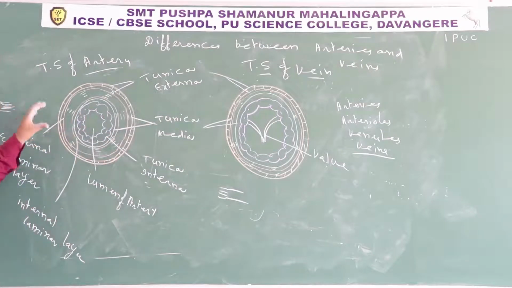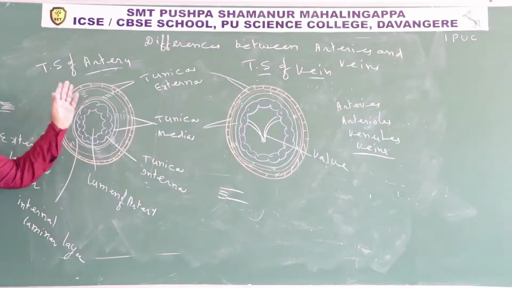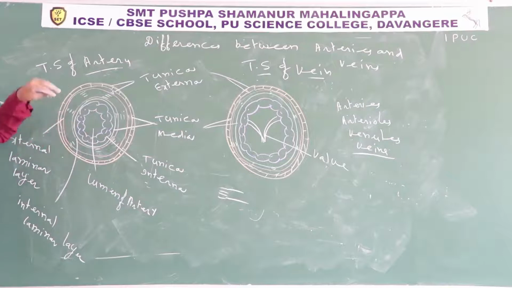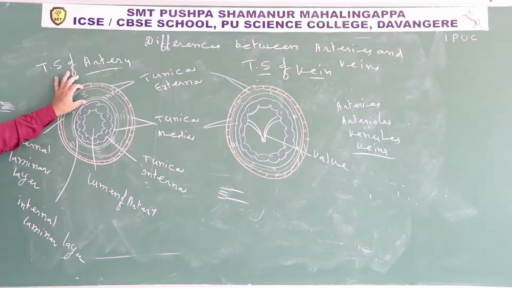Next one. The wall of an artery is thick, because the tunica media contains numerous muscle cells. Both arteries and veins have walls containing 3 layers: the outer layer tunica externa, the middle tunica media, and the internal tunica interna.